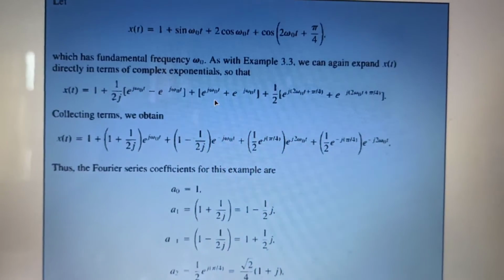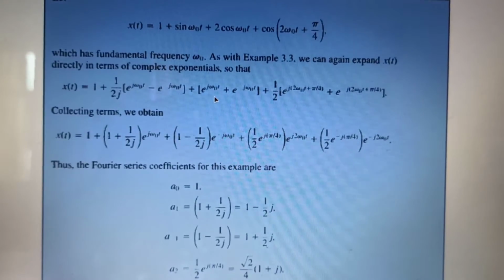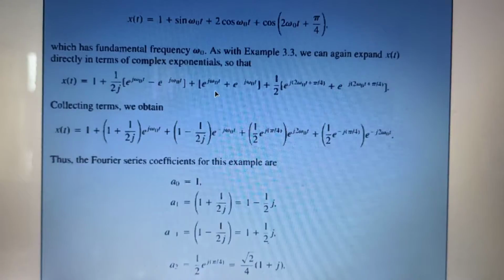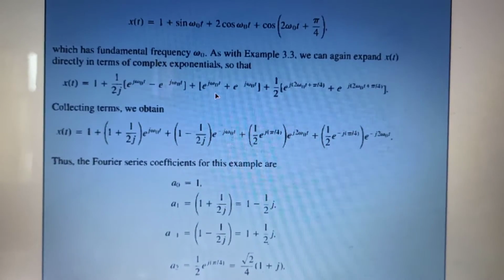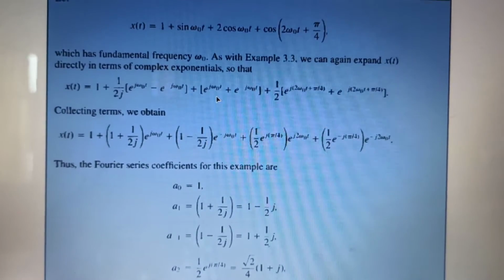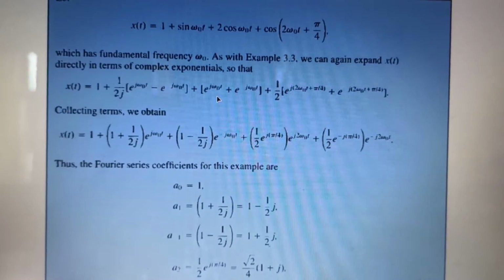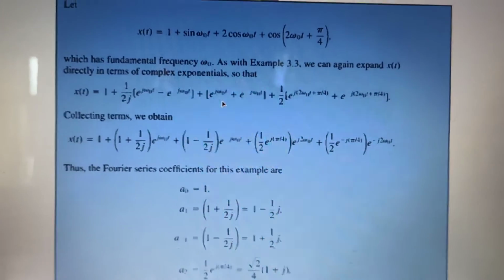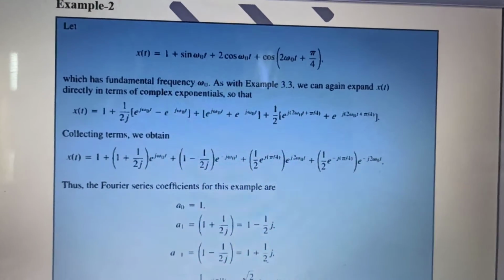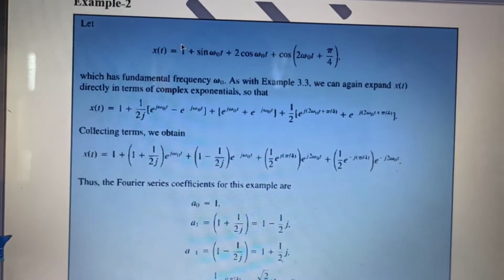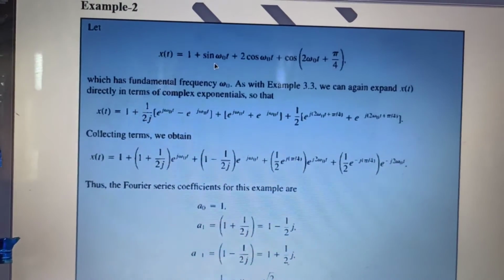x(t) equals 1 plus sin(omega naught t) plus 2 cos(omega naught t) plus cos(2 omega naught t plus pi by 4). Omega naught t is the fundamental frequency. So we can straight away say that in x(t), a fundamental component is present, that is this.